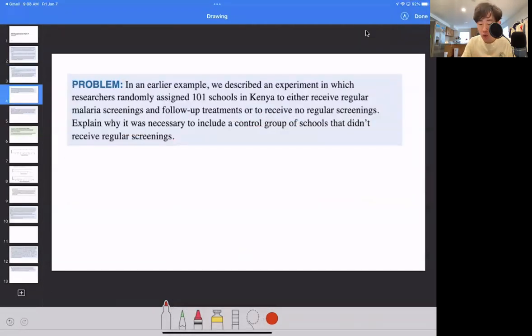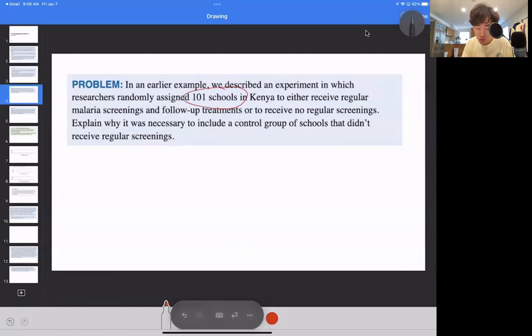This is a topic in the textbook. So in an earlier example, we described an experiment in which researchers randomly assigned 101 schools in Kenya to either receive regular malaria screenings and follow-up treatments or to receive no regular screenings. Explain why it was necessary to include a control group of schools that didn't receive regular screening. So we're trying to figure out malaria screenings assigned to 101 schools.